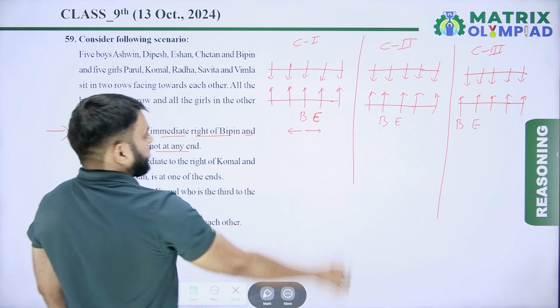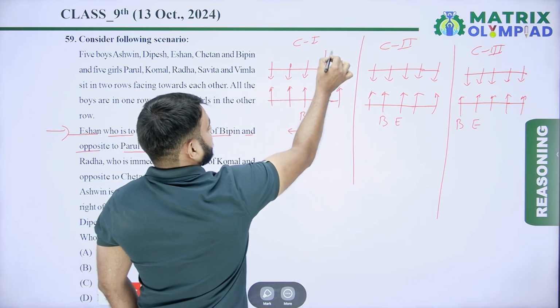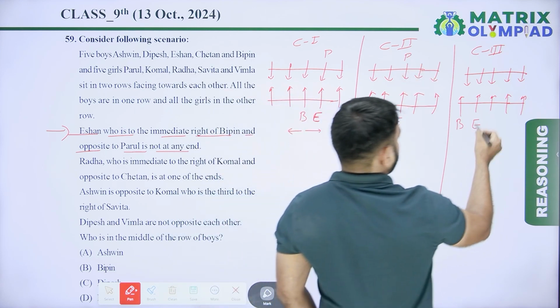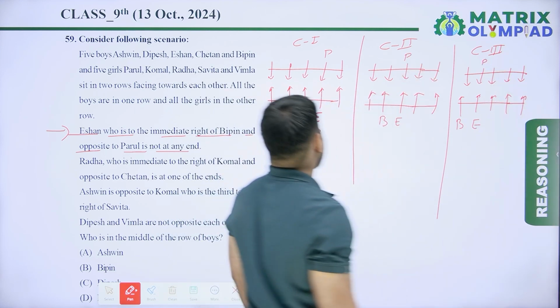In condition first, if here is Ishan, then here is Parul.